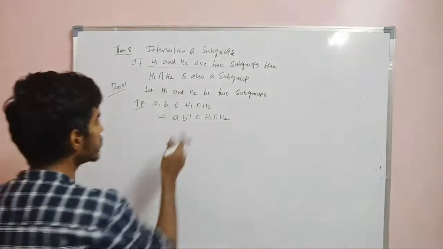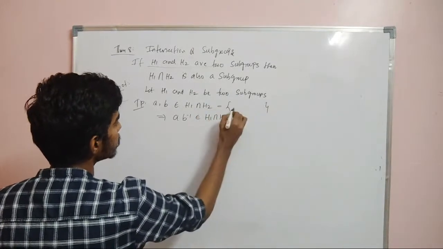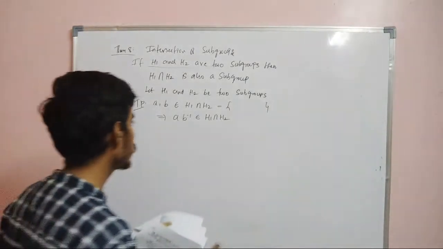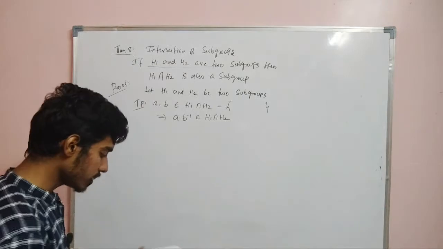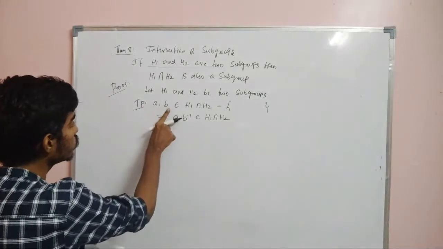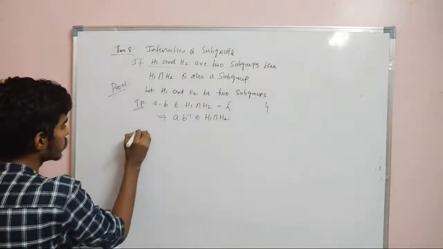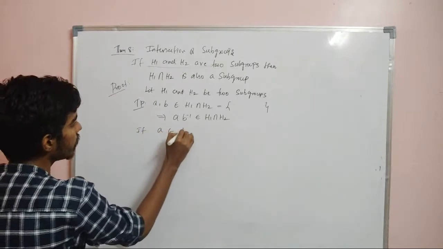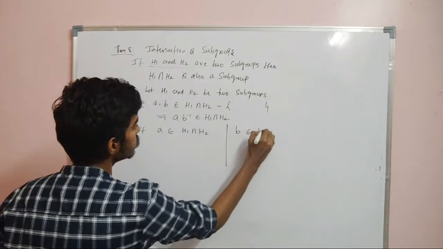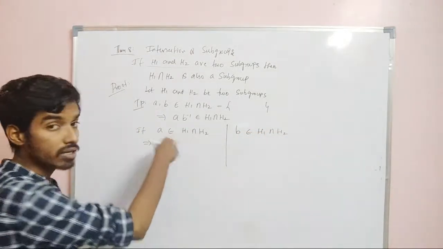H1 intersection H2 is a set again. In this set, I am taking two elements A and B, and I need to prove that AB inverse belongs to H1 intersection H2, right? So if two elements belong to this set, I need to prove this also belongs to it. So if A belongs to H1 intersection H2 and B belongs to H1 intersection H2.